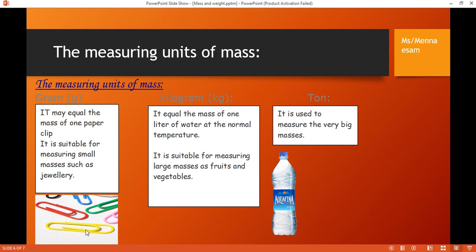What about kilogram? Kilogram is suitable to measure the large masses such as fruits, vegetables, and it equals the mass of 1 liter of distilled water at the normal temperature. Okay, and the ton is used to measure very big masses or for very large masses.